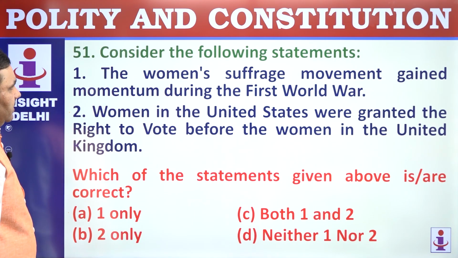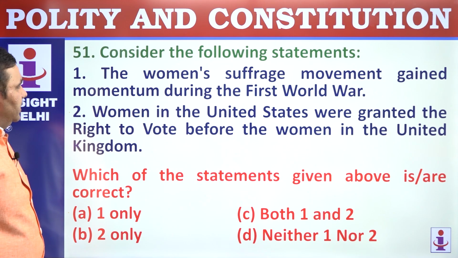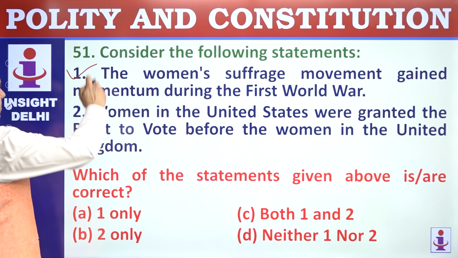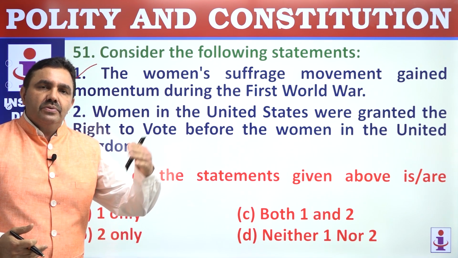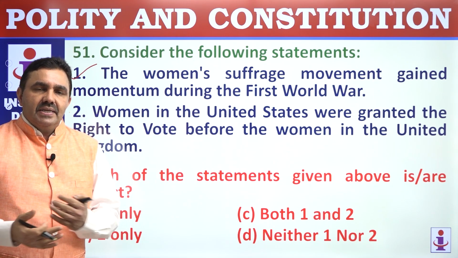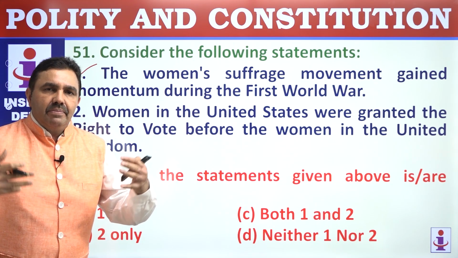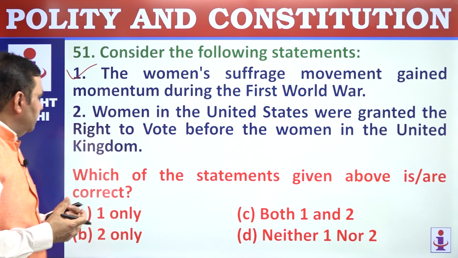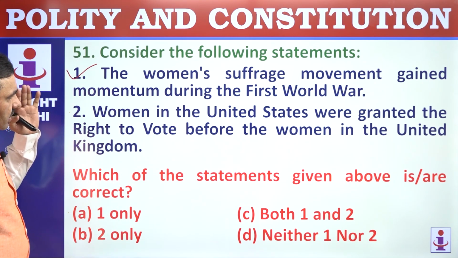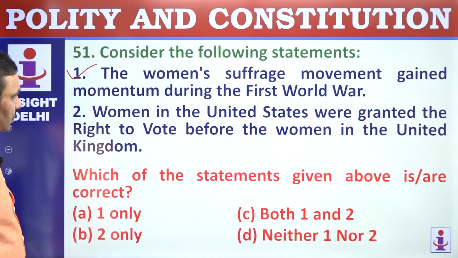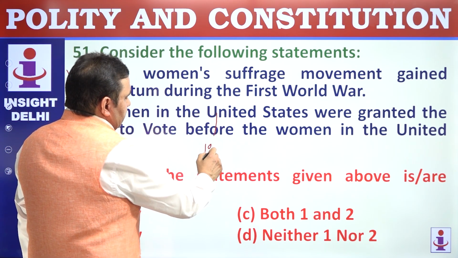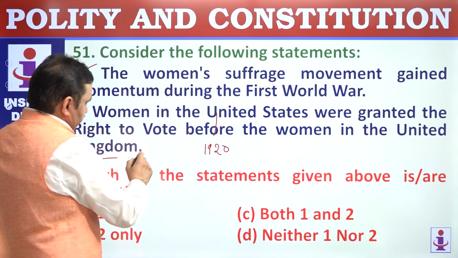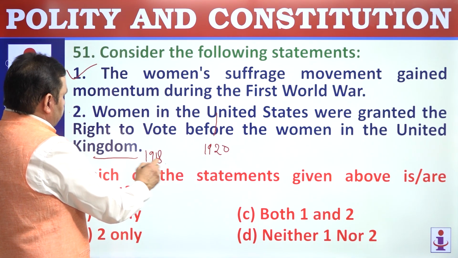51. Consider the following statements. The women's suffrage movement gained momentum during the First World War. Women came out of their houses. They had to work in schools and markets and hospitals. When menfolk moved to the battlefront to fight against the enemy, women empowerment took place in a big way. The women in the United States were granted the right to vote in 1920, and in the UK in 1918. So this is opposite. So it's wrong.